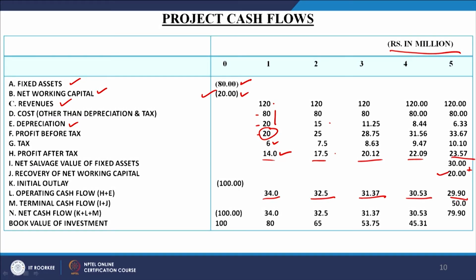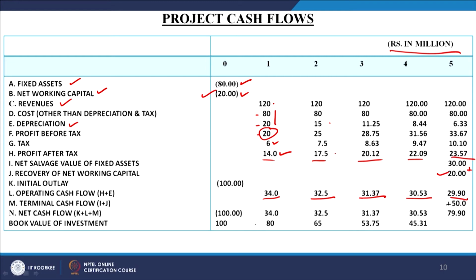So, 50 will be available with us. If you calculate this amount, we have to add it here, and this will work out to 50. So, the total amount which will come back to us at the end of the 5th year, you can call it the net cash flow.